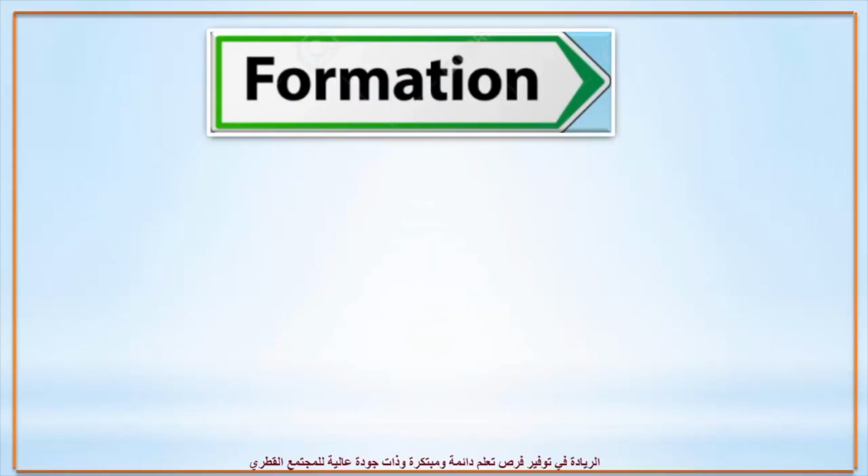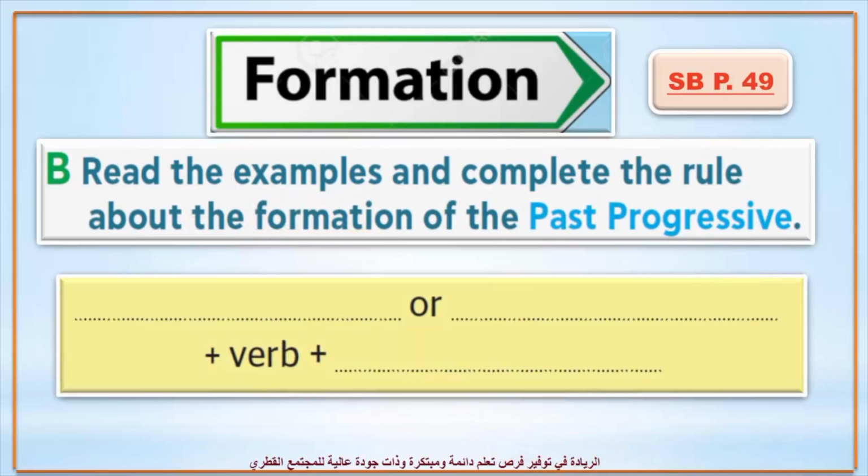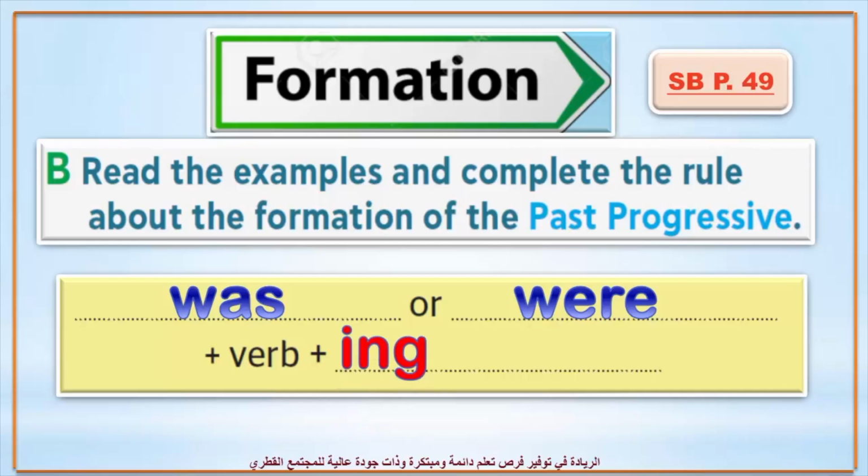Now to the formation of the past progressive. Go to your book page 49. Read the examples and complete the rule about the formation of the past progressive. Think. Remember the examples? Yes. What do we use? We use, very good, was or were plus verb plus ing. Excellent.